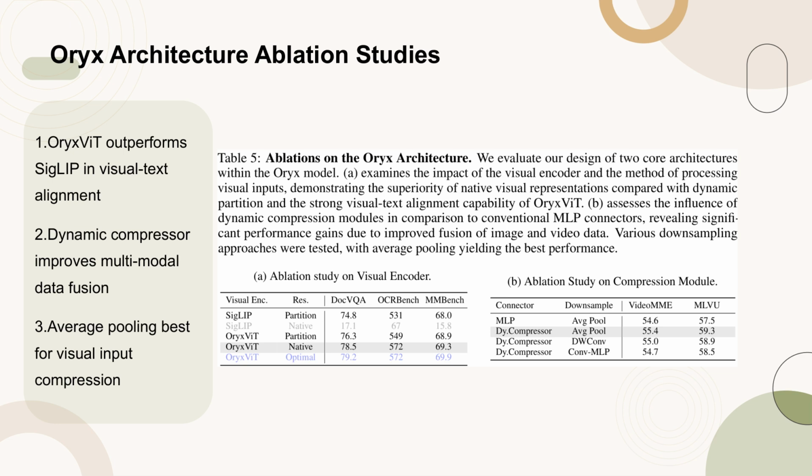The results show that Oryx ViT benefits significantly from processing visual inputs at their native resolution, outperforming the dynamic partition approach used by SigLIP. Part B of the table evaluates the dynamic compression module against traditional MLP connectors, demonstrating that the dynamic compressor provides substantial performance gains by better integrating image and video data. Among various downsampling methods tested, average pooling emerged as the most effective, likely due to its ability to preserve feature distributions without relying on complex parameter training.